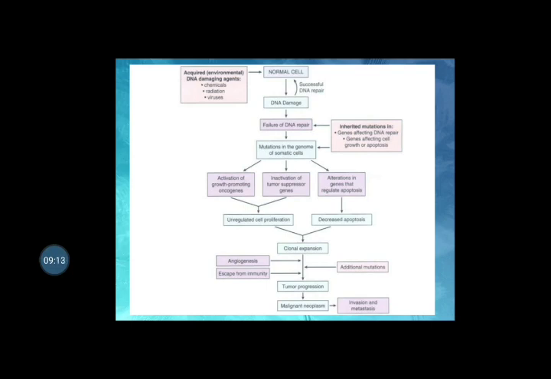If there is DNA damage and the cell fails to repair it, then we have activation of oncogenes, inactivation of tumor suppressor genes, and alteration of the apoptosis process. Once this is all done, we have higher cell proliferation and decreased apoptosis that causes tumors, and if it is progressive, then it sometimes causes cancer.